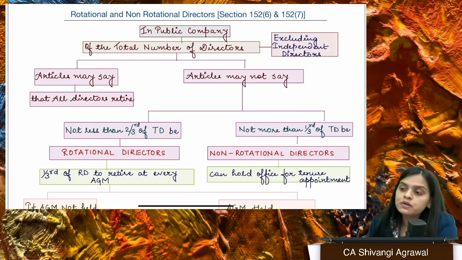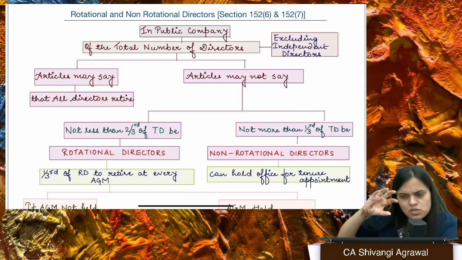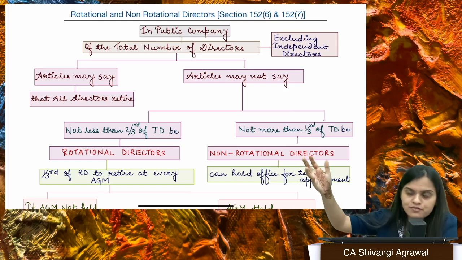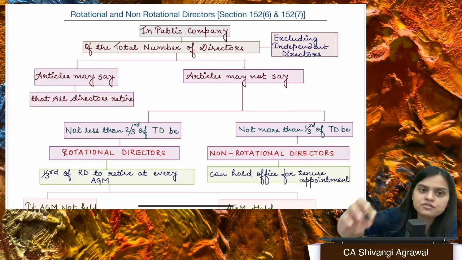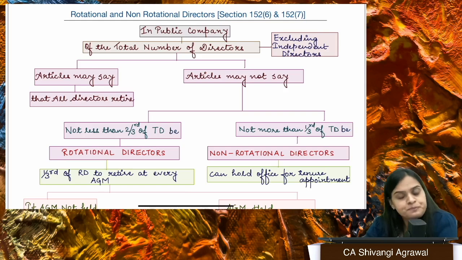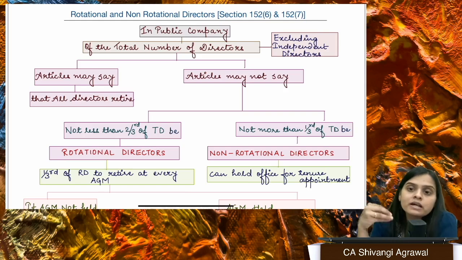So every individual, if you want to become a director, you have to make an application to ROC for getting that DIN, in the prescribed form, and then you get that DIN, right? DIN is applicable once in a lifetime. That means one DIN is going to stay with you for your lifetime. No matter you become the director of this company, then you leave this company, you become the director of another company, it's okay, right?